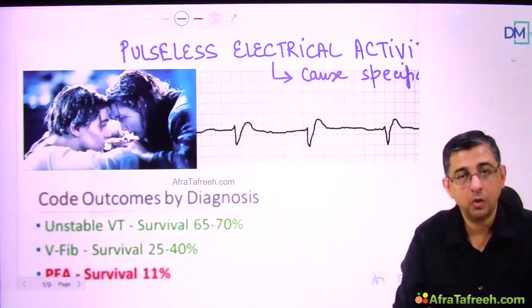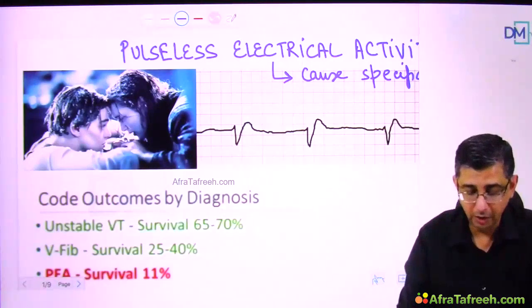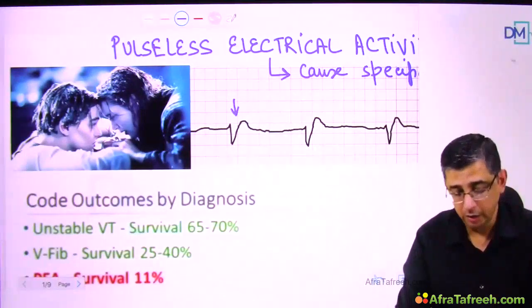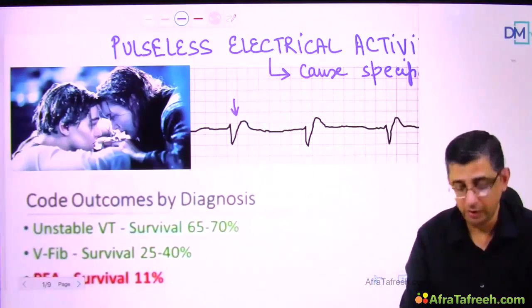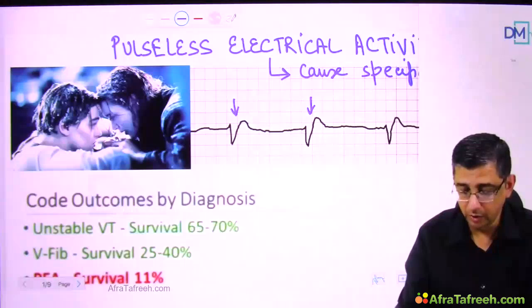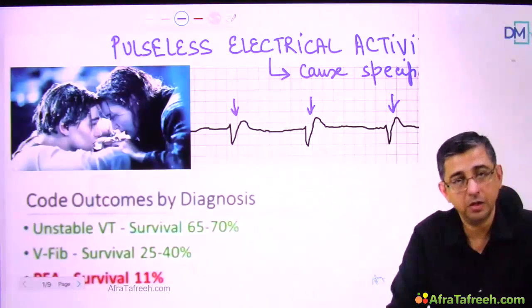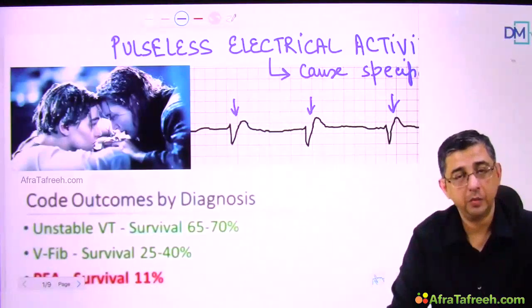Hypothermia is also a cause for development of pulseless electrical activity. So probably before he expired, he would have had these relatively broad complex QRS complexes. The heart would have gradually slowed down, and then it would have converted into a flatline ECG. And well, loss of brain circulation would have meant a definitive expiry in the patient.